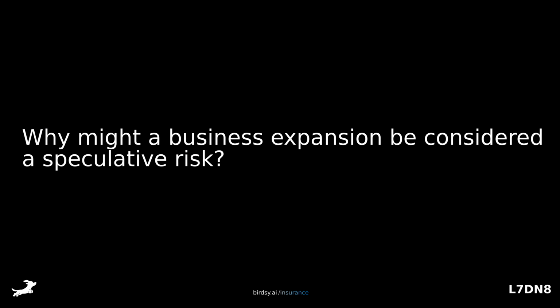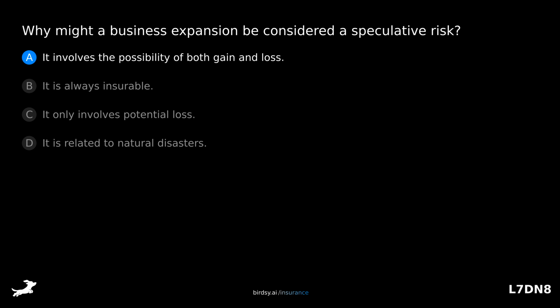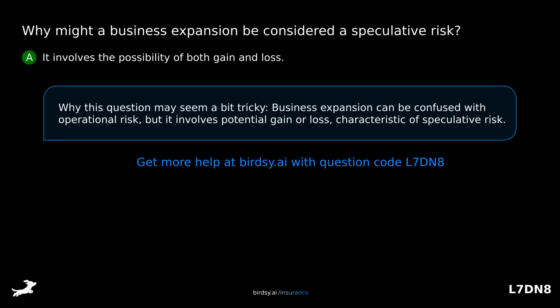Why might a business expansion be considered a speculative risk? Is it A, it involves the possibility of both gain and loss, B, it is always insurable, C, it only involves potential loss, or D, it is related to natural disasters? The answer is A, it involves the possibility of both gain and loss. Why this question may seem a bit tricky. Business expansion can be confused with operational risk, but it involves potential gain or loss, characteristic of speculative risk.